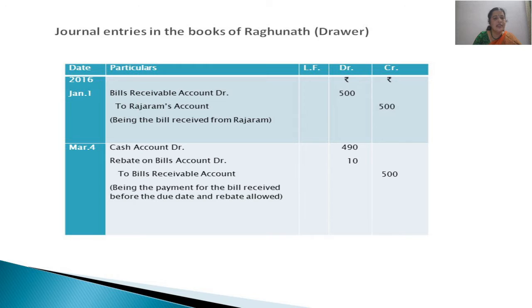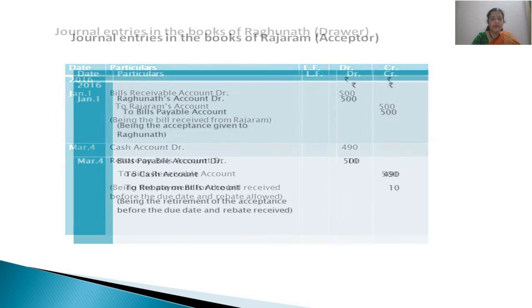I think you can see the date written for the second transaction, which is not April 4th, it is March 4th. Cash account debited, rebate account debited to bills receivable account. So we are receiving cash of only 490, and the rebate we have become ready to allow him is 10 rupees, which is a loss to us, and bill is going out. So this is the way we have to pass the entry in the books of the drawer.